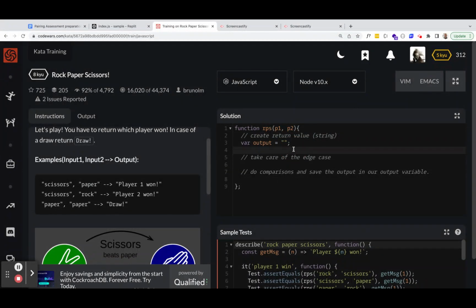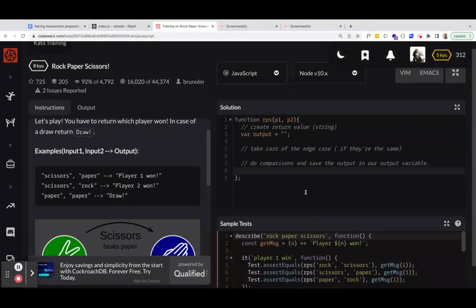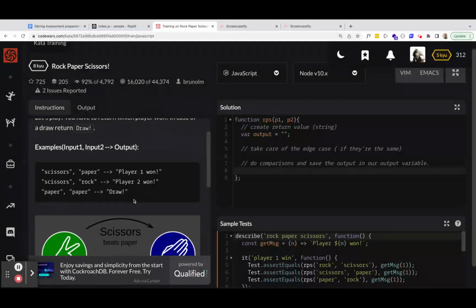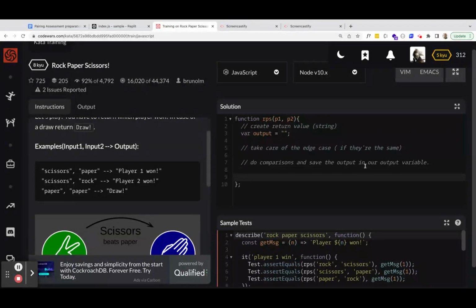Why am I not calling it an accumulator? Because in this particular case, it's not accumulating, it's not building. We're not building it over time. We're just assigning it. So we take care of the edge case if they're the same. Then we do a comparison and save the output in our output variable. And the last thing we need to do is return our output.